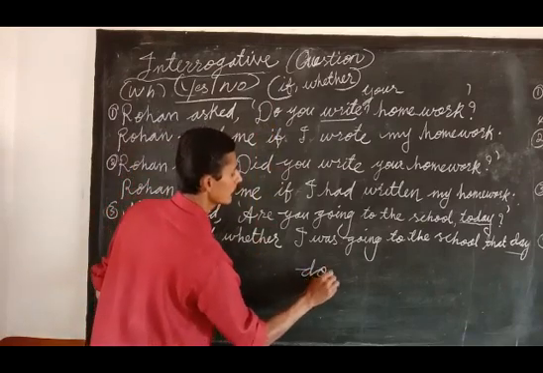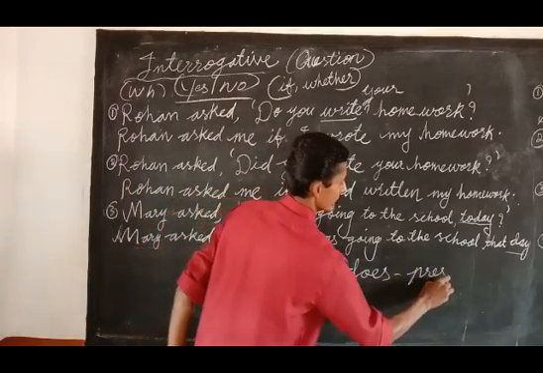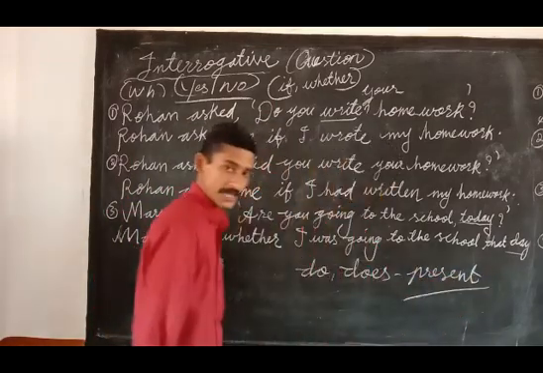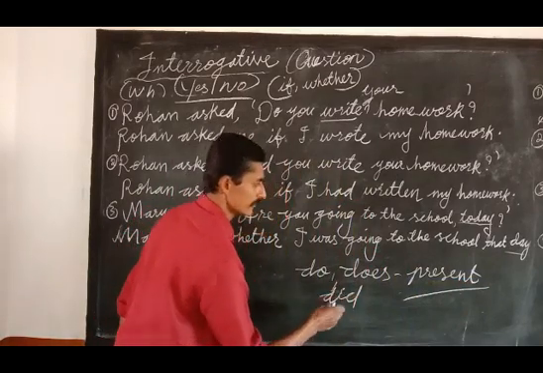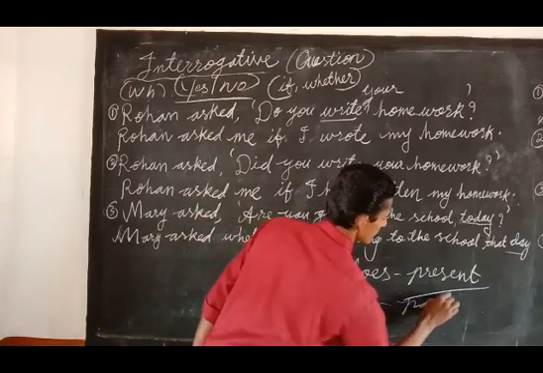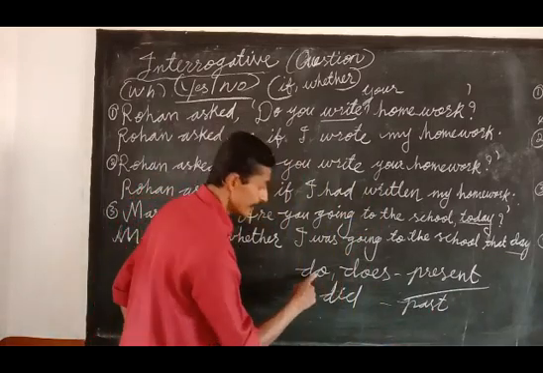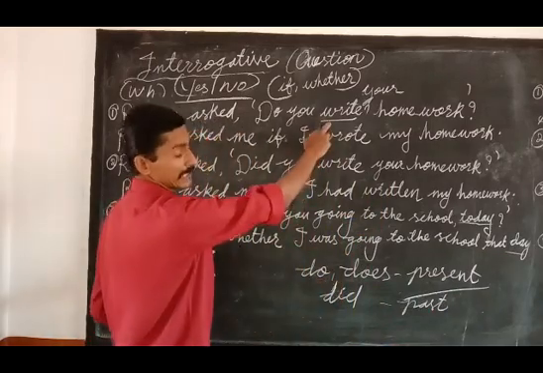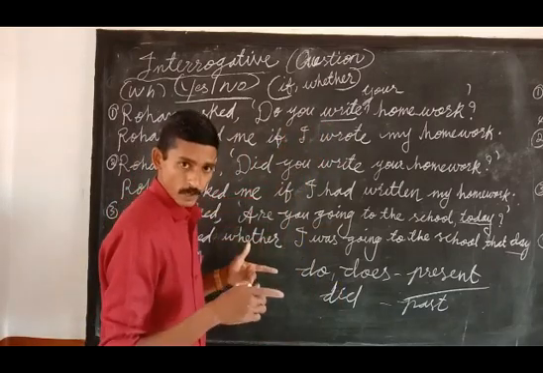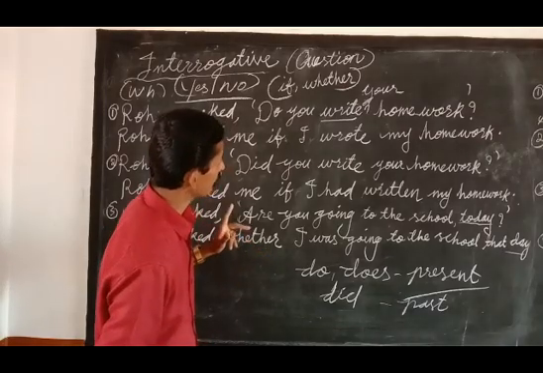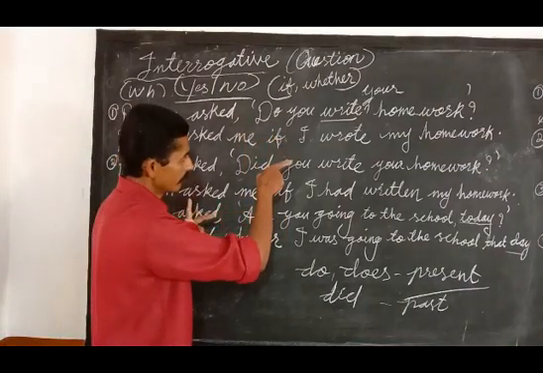If it is do or does, it will be present tense. Right? If did comes, it will be past tense. Right? So by looking at the auxiliary verb, you can find out the tense. Just looking at the main verb, you will not get it, since it is a question: do you write? Did you write? So there will be a confusion. So when there is a question, you have to look at the auxiliary verb.